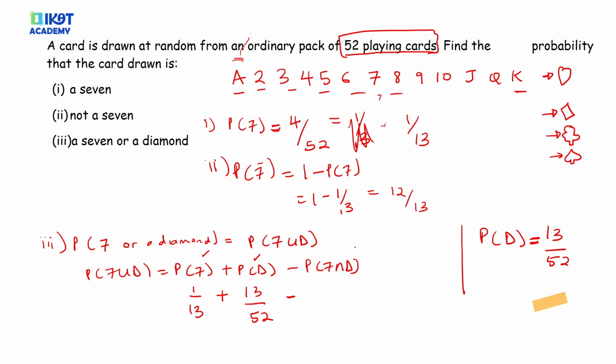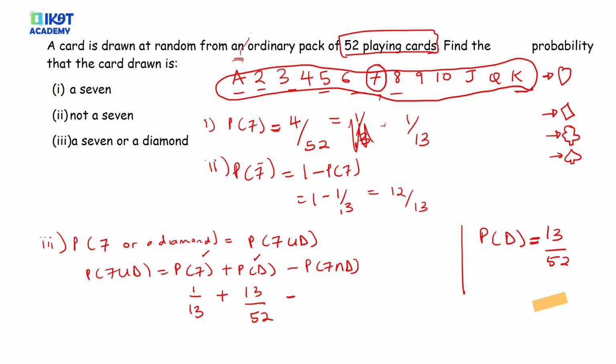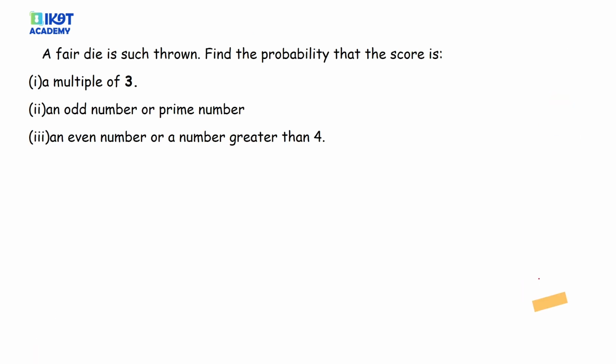Okay. Now, I don't know what you thought it is, but note, I've told you each of these colors exists, each of these cards exists once. It exists once for each. So the probability, the 7 in diamonds is only 1. You cannot find 2. But there are 13 cards of diamond, each of them having a different number. So now here we have 1 out of 52. So you put this into your calculator and you'll be able to find the probability of getting 7 or a diamond. So I think we can now go to our next example.